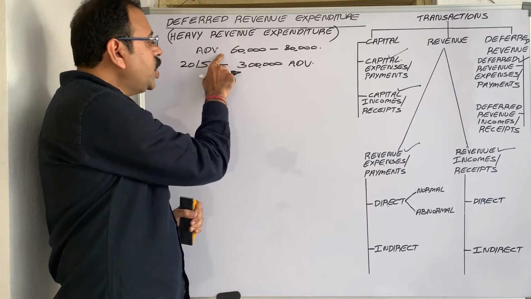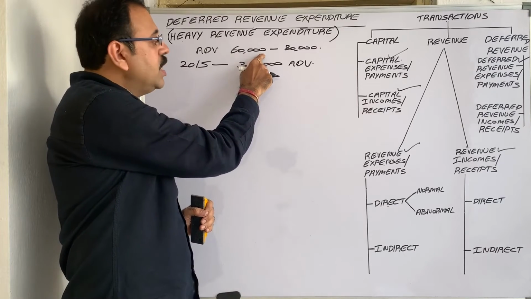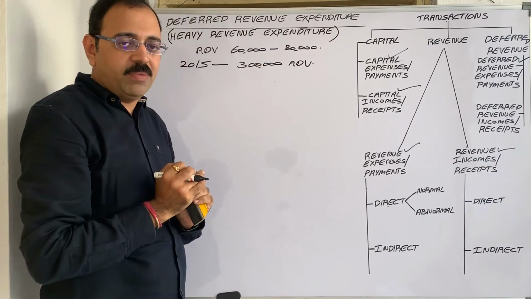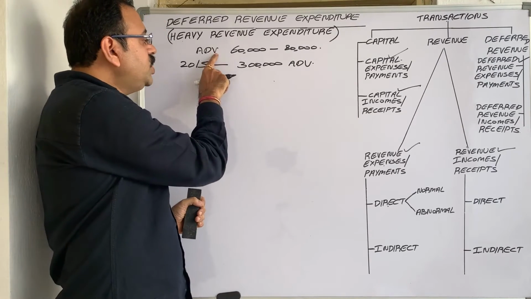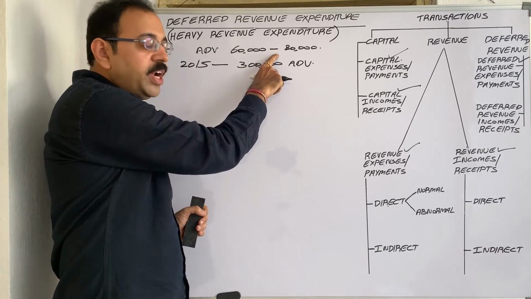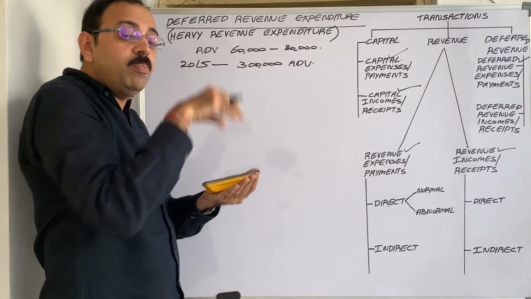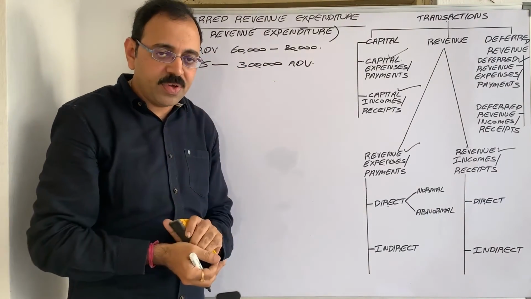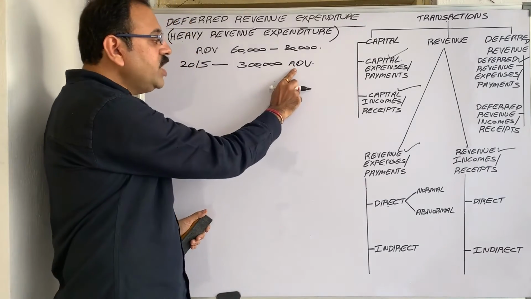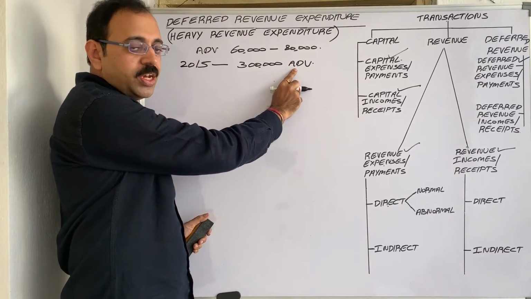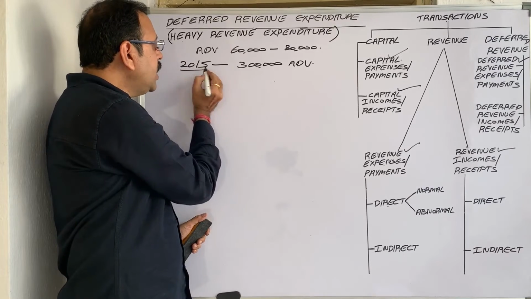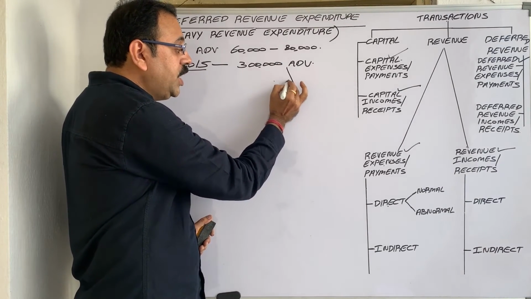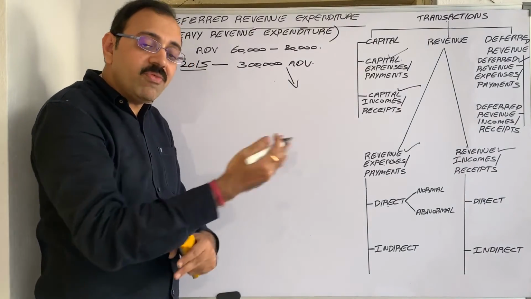In case of regular advertisement expenditure, the benefit from this expenditure is restricted to 1 year only. Therefore, in the year we spent that advertisement expenditure, if you show it on the debit side of the P&L account in that year, that is enough. But in case of this heavy advertisement expenditure, even though we incurred it in 1 year, the benefit from this expenditure is for more than 1 year.